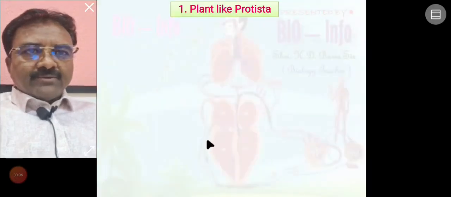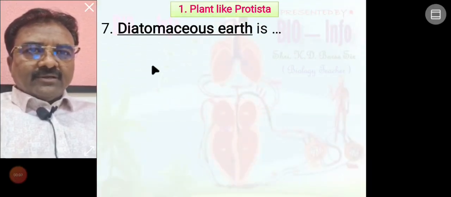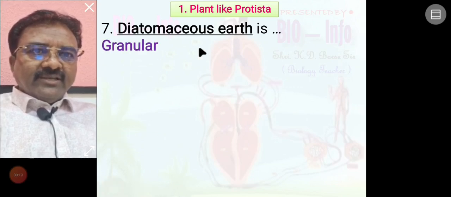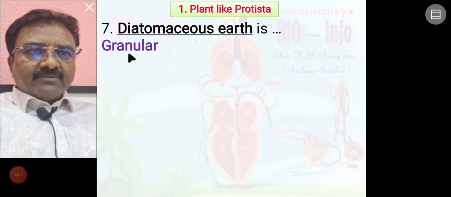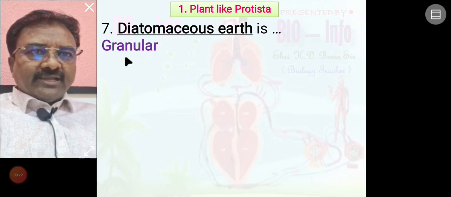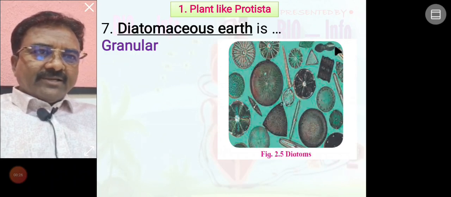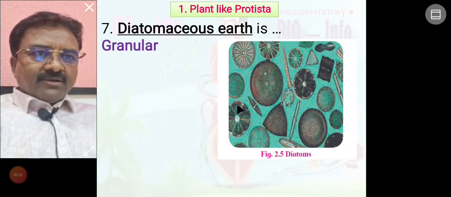A number of diatoms present on the earth form what is called diatomaceous earth, seen as granular. Means on the earth a number of diatoms are present, so such earth is seen as granular. Seen here is a diagrammatic representation of the earth, ocean, and a number of diatoms, plant like Protista organisms.